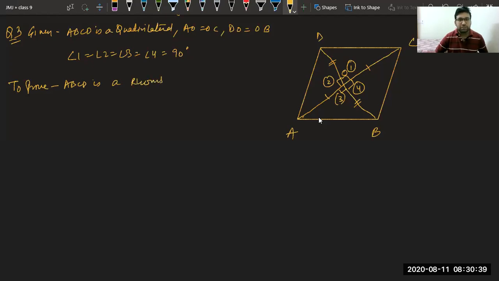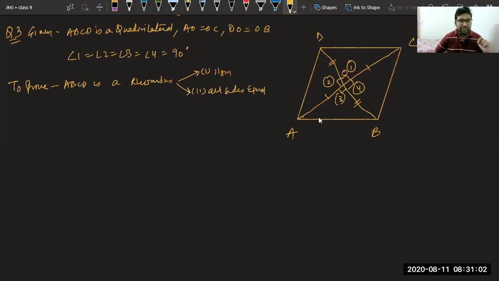To prove it a rhombus, we all know, first thing we have to prove it a parallelogram, and second thing we need to prove it is having all sides equal. All of you, if you remember, the minimum properties of a rhombus is a parallelogram having all sides equal. So let's begin.